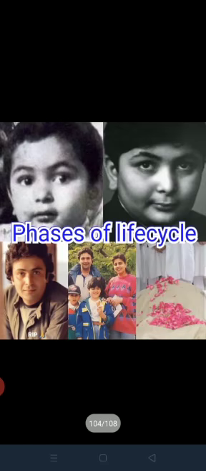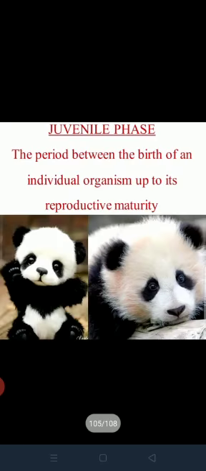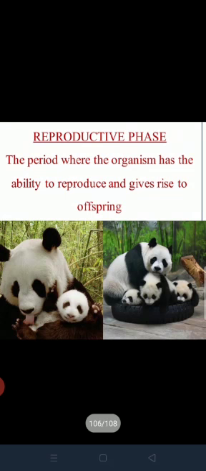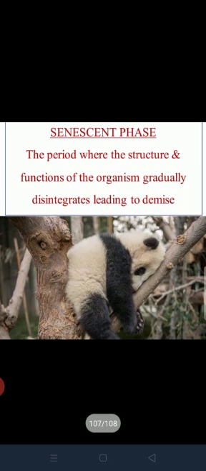Phases of life cycle. Phase number 1, juvenile phase, from the birth till the reproductive maturity. Phase 2, reproductive phase, the ability of an organism to reproduce and give rise to offspring. Third phase, senescent phase. The period where the structure and function of the organism gradually disintegrates is called the senescent phase.